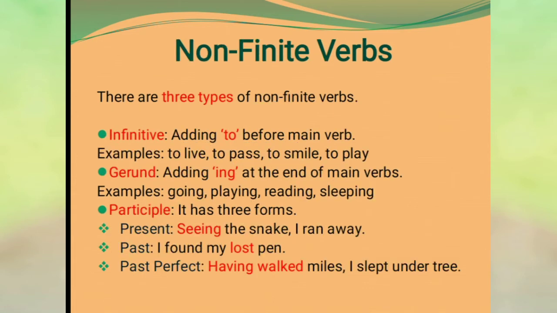Now, non-finite verbs. Non-finite verbs are of 3 types: infinitive, gerund, and participle.